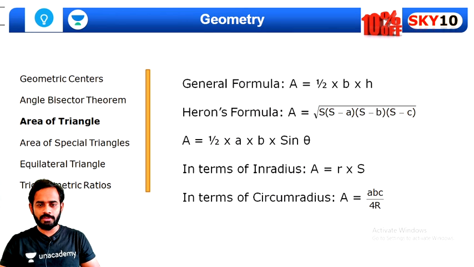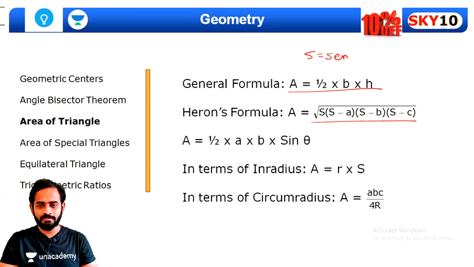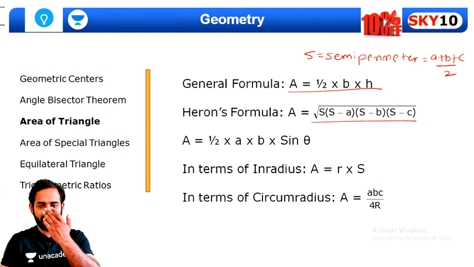Okay. Now, to find the area of a triangle, the basic general formula is area equal to half into base into height. If height is not given, then you can use Heron's formula. If you know the lengths of all the sides, then Heron's formula is the square root of s into s minus a, s minus b, s minus c. What is this s? s is the semi-perimeter, and its value is (a plus b plus c) by 2. Another formula is half ab sine theta.